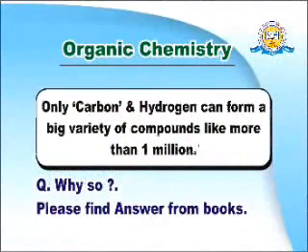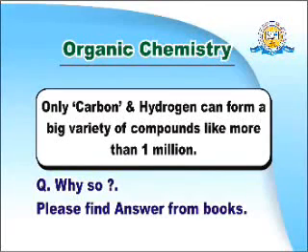Now let us start with organic chemistry. Carbon is the essential element in organic chemistry, and we understand that carbon and hydrogen alone can form a big variety of more than 10 lakh compounds. Of course, the question lies: why can carbon and hydrogen form such a big variety of compounds? Please see the answer in books. I am not going to deal with it at present.